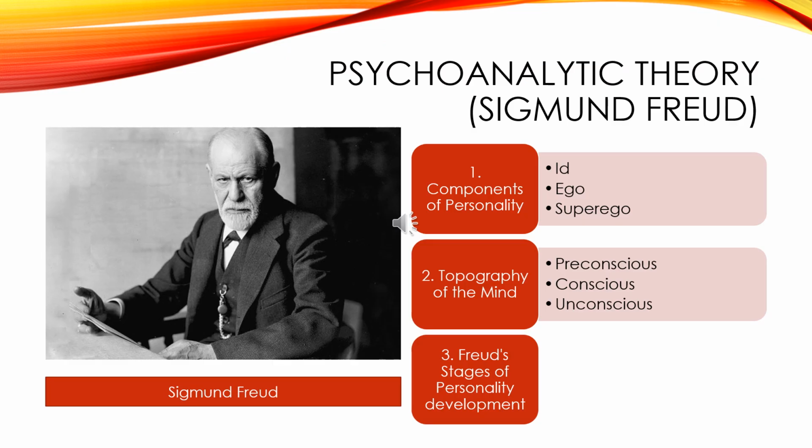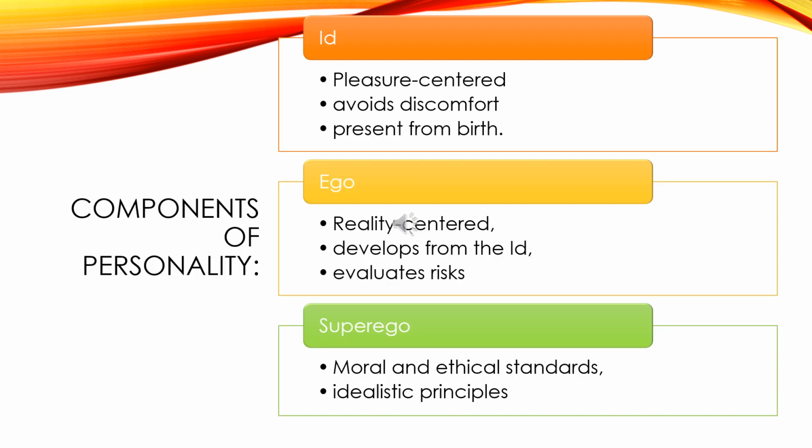The next theory is psychoanalytical theory by Sigmund Freud. There are three theories developed by Sigmund Freud. They are components of personality, topography of the mind, and stages of personality development. This is the components of personality by Sigmund Freud. There are id, ego, and superego.